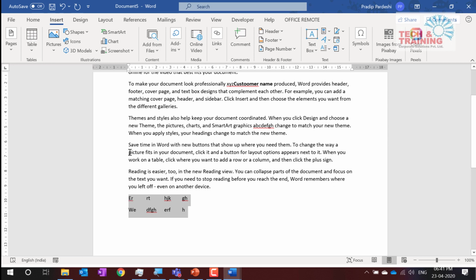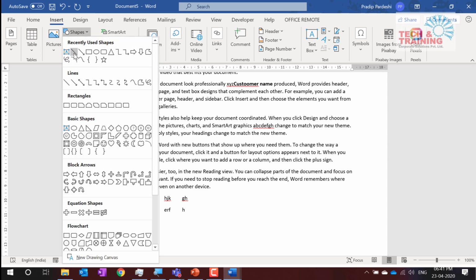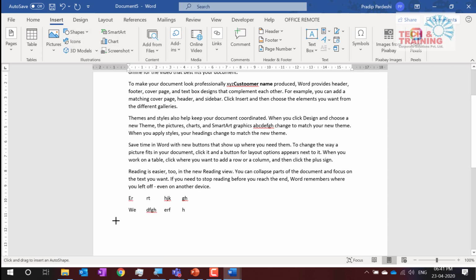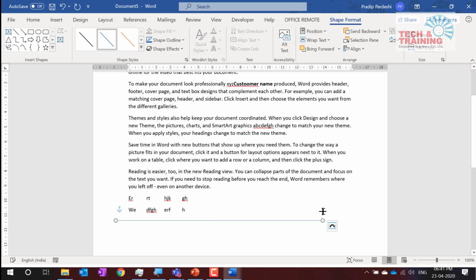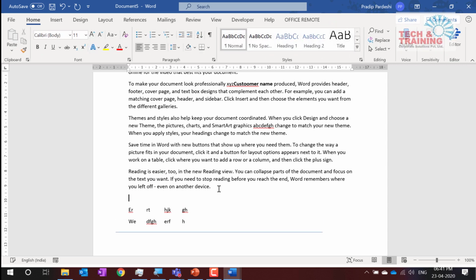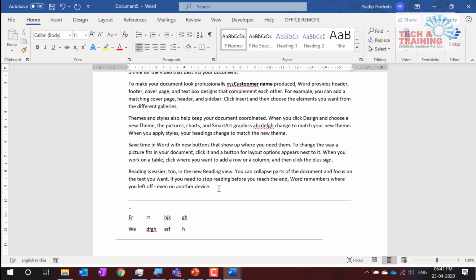Then we have how to draw a line, a very useful and interesting thing. How to draw a line? There are multiple ways of drawing a line. You can easily insert a shape, and see, in order to draw a line you can hold shift and drag this line. See, the idea of shift is I can drag it anywhere and the line is still a straight one. This is one method. The second method is you hold shift underscore, keep pressing like this, shift underscore, and automatically a line is drawn. So these are the two methods of drawing a line.